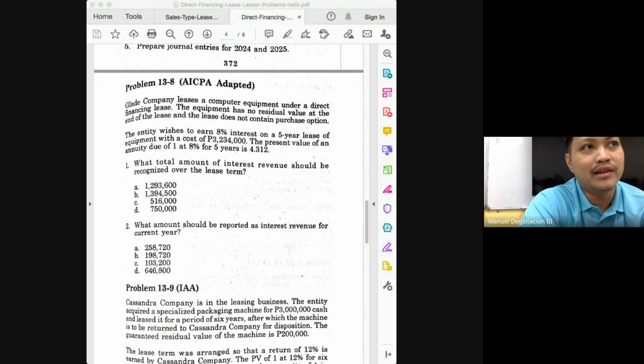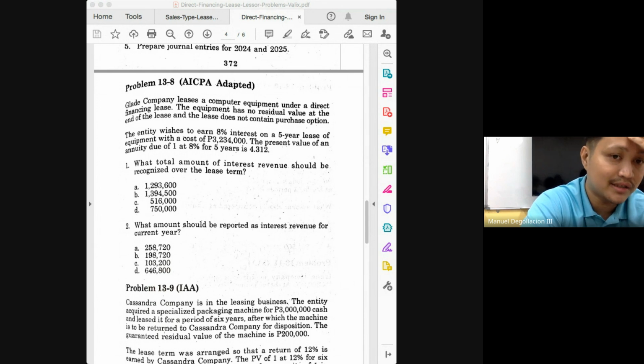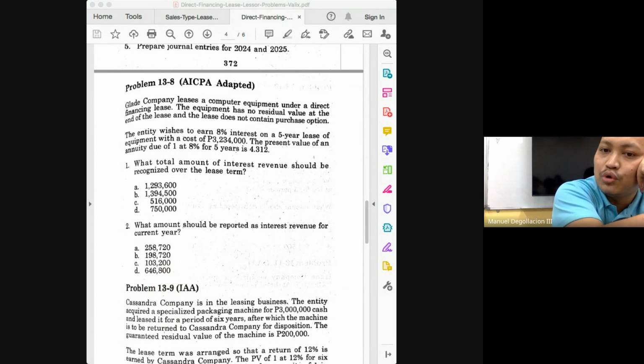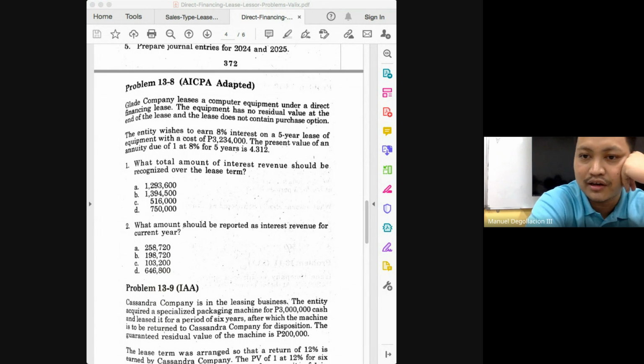Your periodic payment multiplied by the annuity due factor. And that should give you your 3,234,000. But this time, we do not know how much our lease payment is. We will have to work back. So instead of multiplying payment by 4.312, what do we do? Divide 3,234,000 by 4.312.